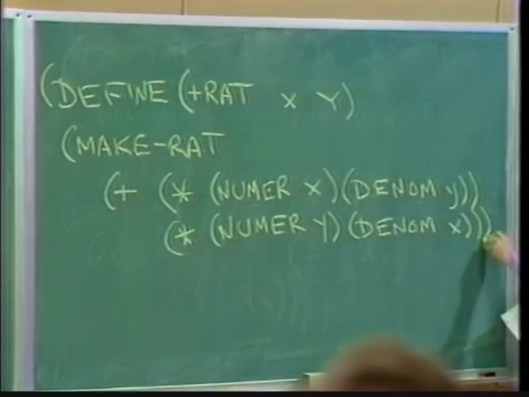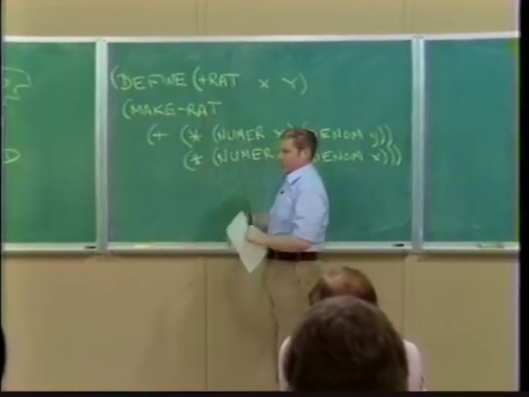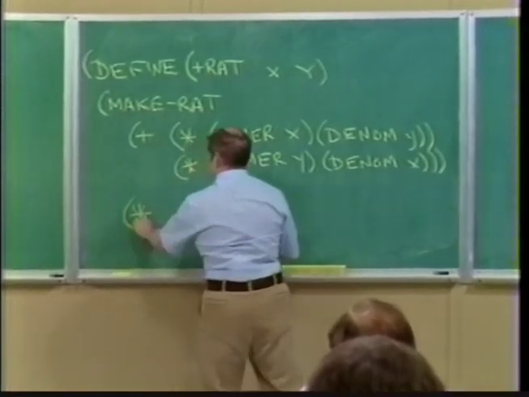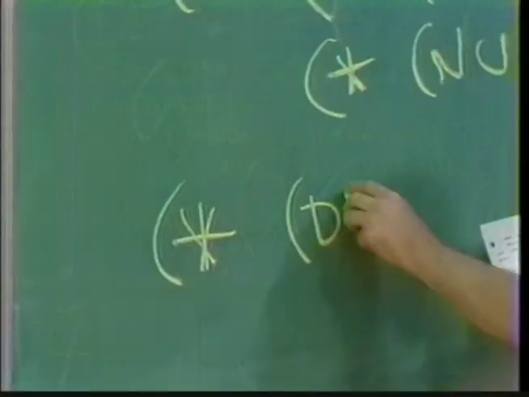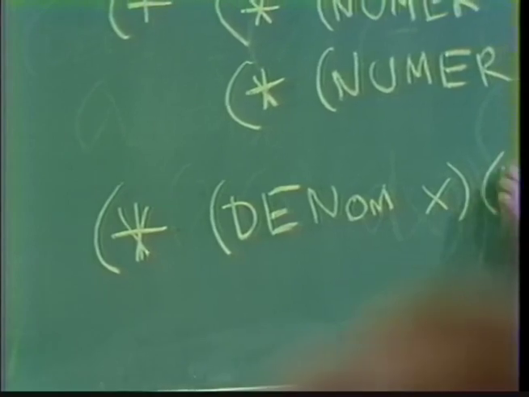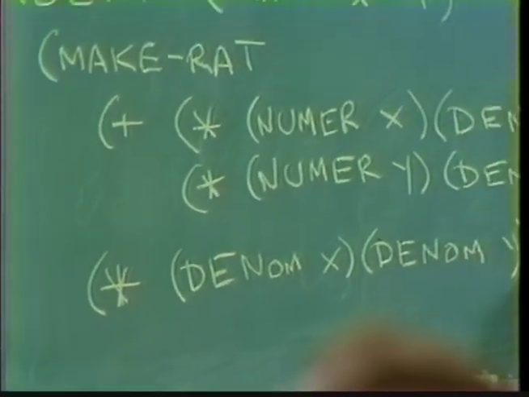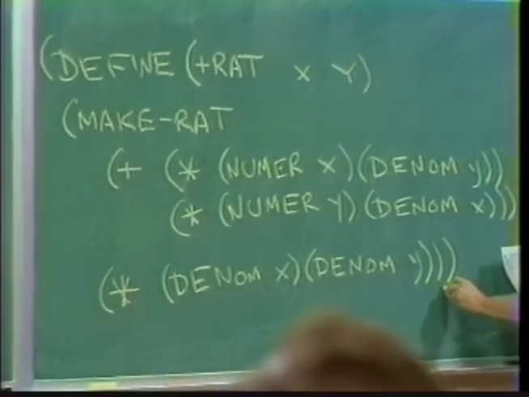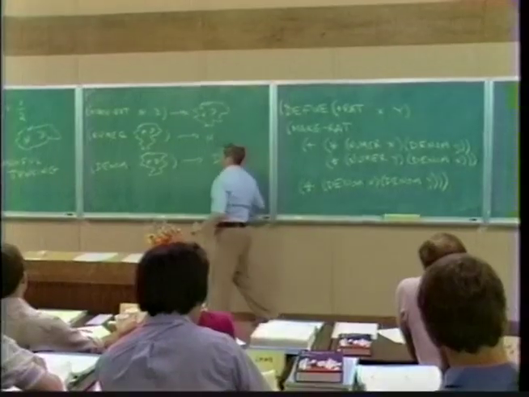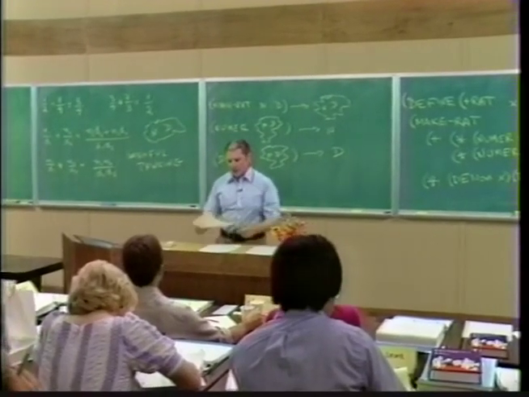It's the star plus the plus. That's the first argument to makeRat, which is the numerator of the thing I'm constructing. And then the rest of the thing that goes into makeRat is the denominator of the answer, which is the product of the denominator of x and the denominator of y. makeRat. Okay, so there's the analog of doing rational number addition, and it's no problem at all, assuming that we have these clouds.